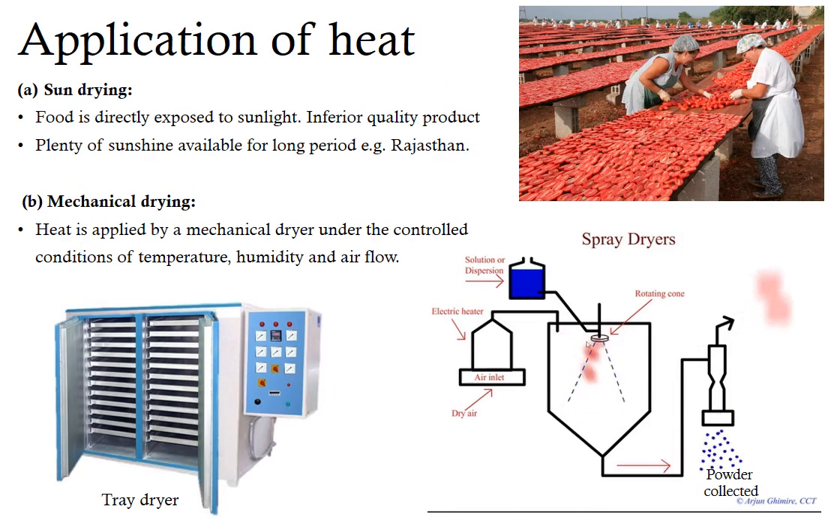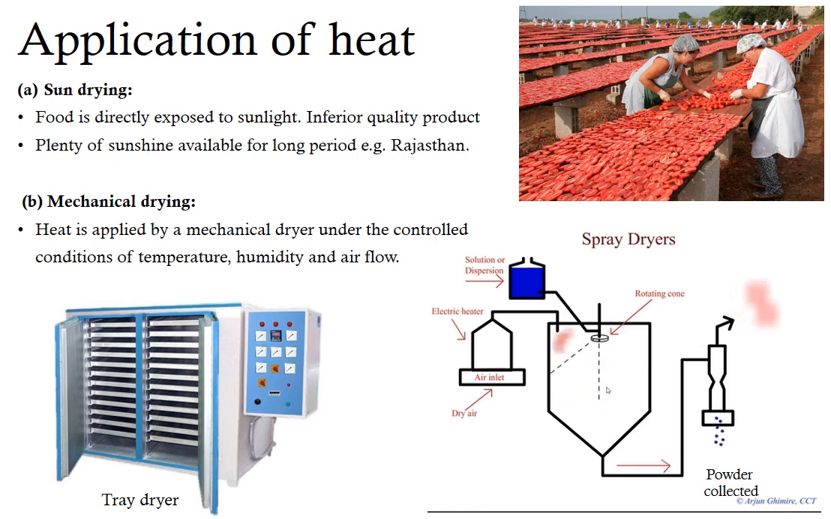Sun drying is one of the oldest methods of food preservation utilizing heat. In sun drying, the food is directly exposed to sunlight outdoors. In this method, plenty of sunshine should be available for a longer duration. This is one of the cheapest and easiest methods of food drying. However, the product obtained is of inferior quality with regard to the nutrients retained and the color.